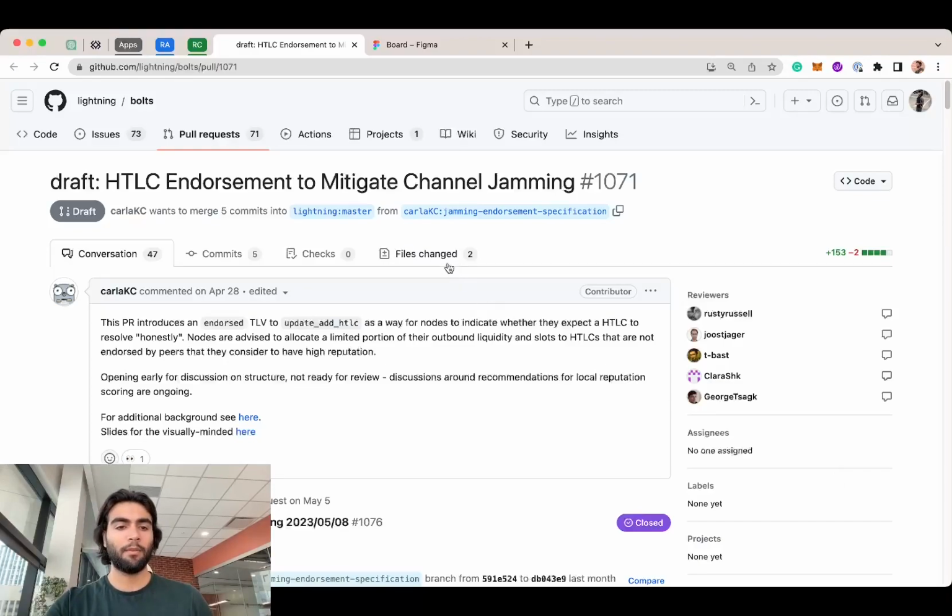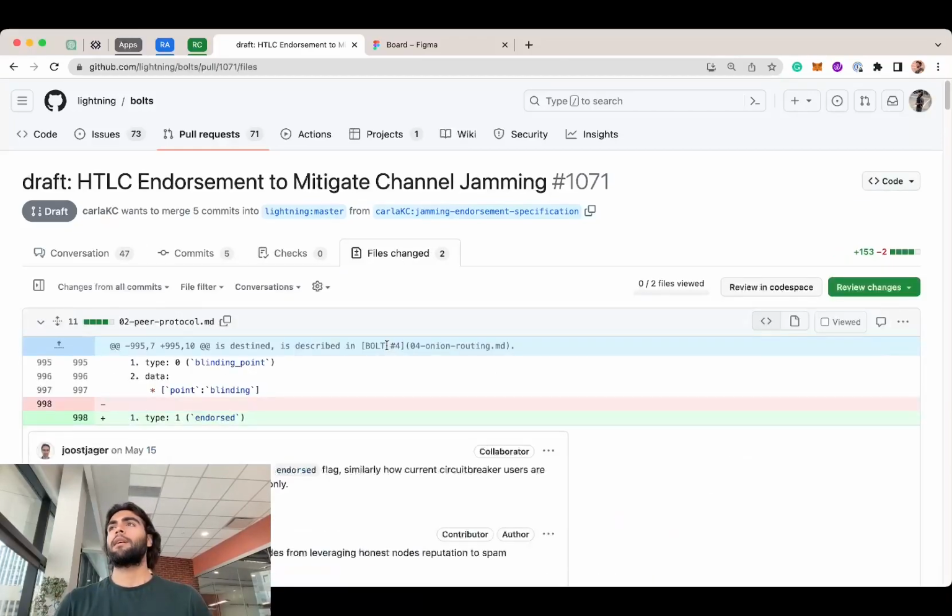Basically, what they propose here is a local endorsement method in order for nodes to get reputation. Some nodes have a good reputation and some nodes have a bad reputation, and the nodes that have a good reputation, their payments would easily go through, and their payments would easily be prioritized over the normal payments.